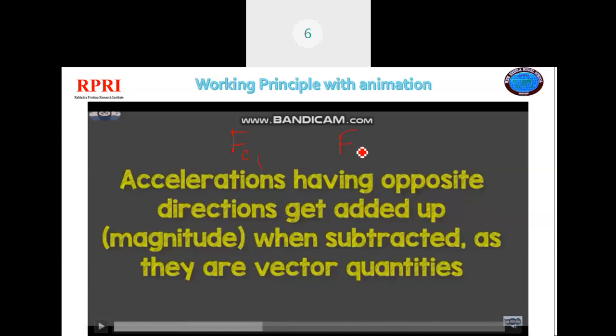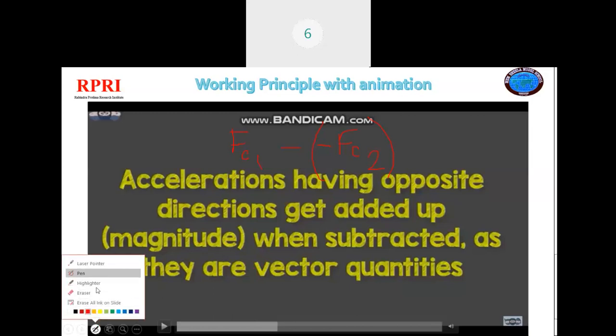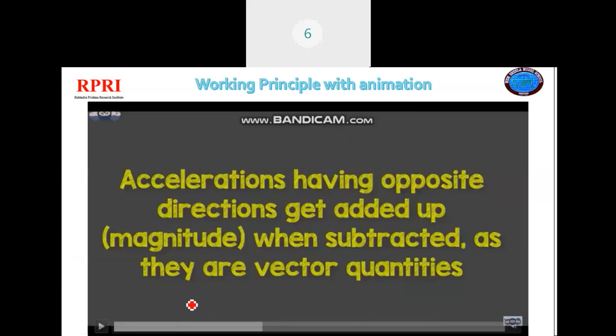Fc1 and Fc2: Fc2 is in the opposite direction compared to Fc1. So we put a minus sign here, and again due to the difference we put another minus sign, and both these minus signs cause the two quantities to get added up. Here's how we can explain this part of the video. Let's move on to the next part.